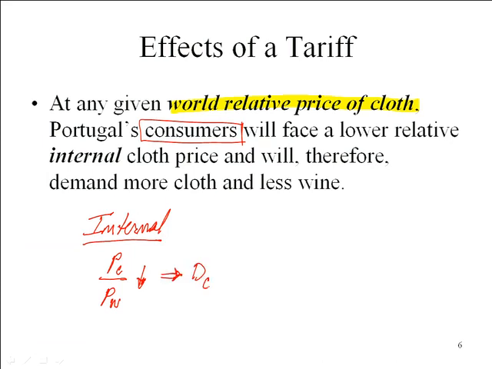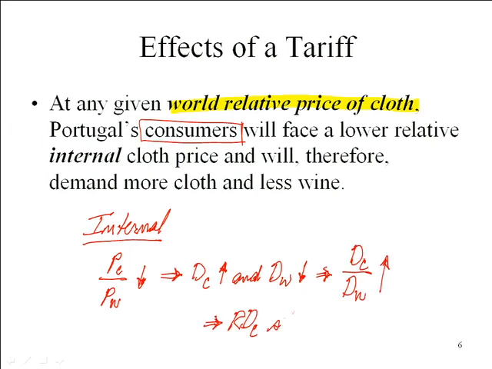It will increase, and the demand for wine will fall, which of course implies that the relative demand for cloth increases, so the relative demand curve for cloth shifts right. At every world relative price, we now have an increase in the world relative demand for cloth.